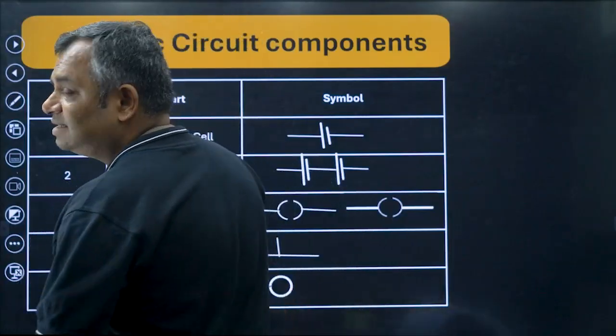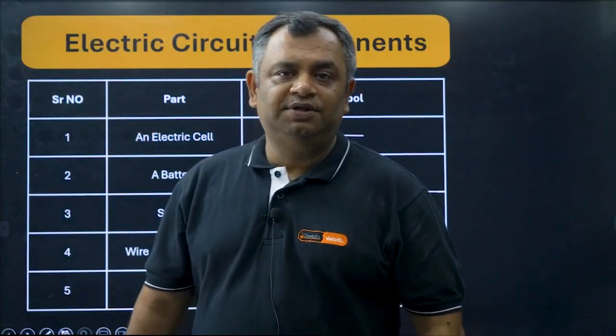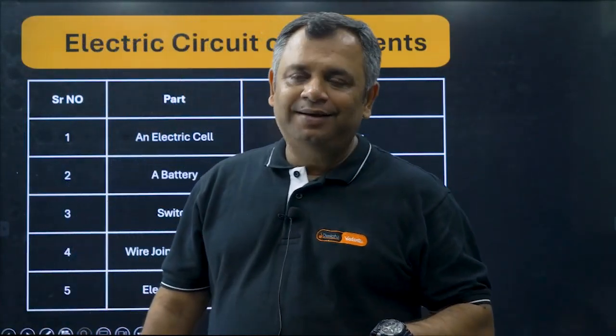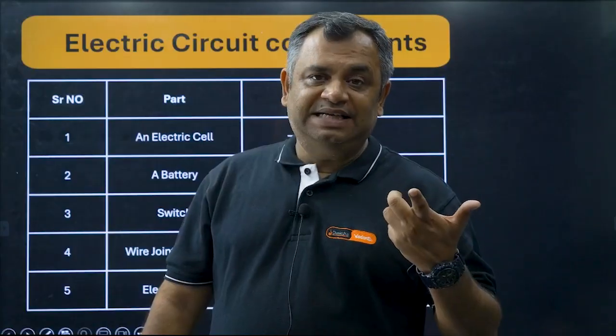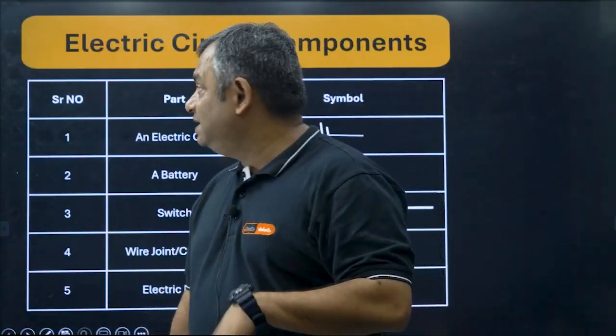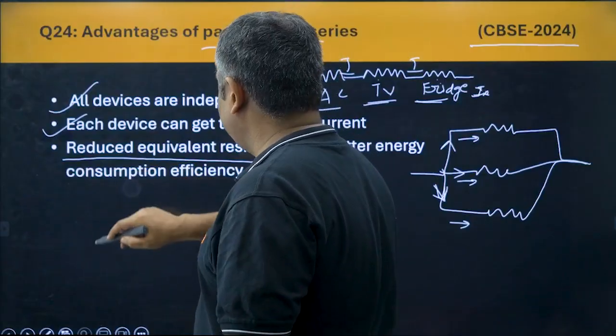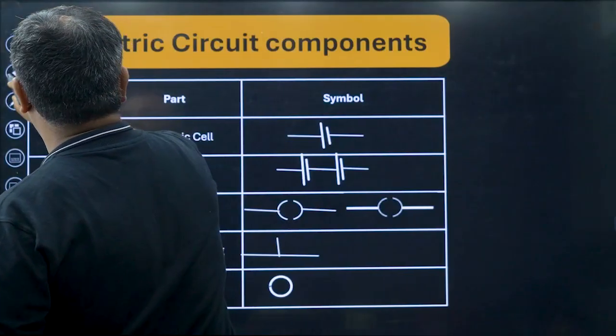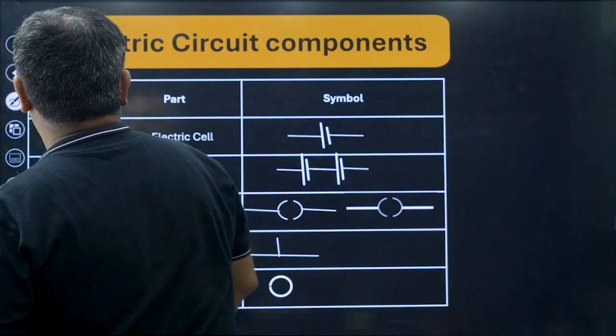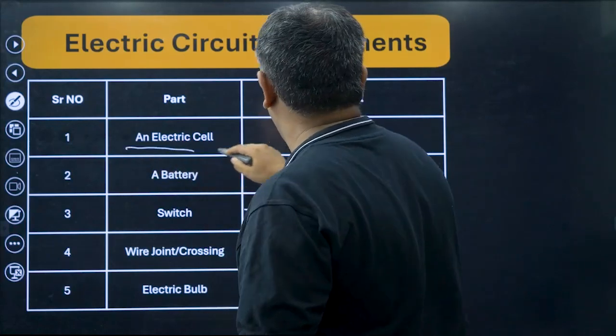Okay, so the next thing that we are going to talk about is the components of electric circuit, and they always come in examination some way or the other. Please remember that. Okay, the first thing is electric cell that we have read about.